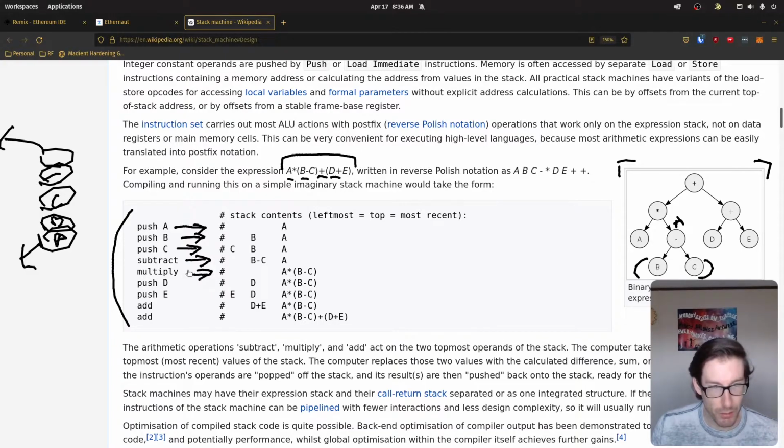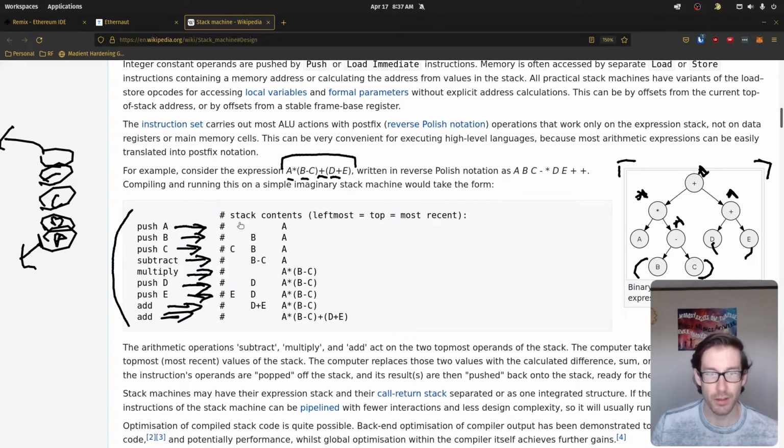So we're going to push a multiply on here. That multiply is going to be whatever this value is times A, so that'll equal a value here. And then we're going to push D and push E onto the stack, which is going to be here. Then we're going to do an add for those two, so we'll add those two together and get the value here. And then finally, another add here, between those two values that we've derived.